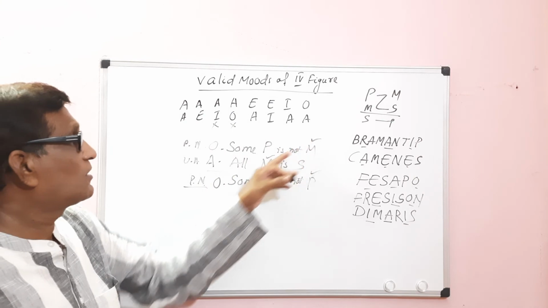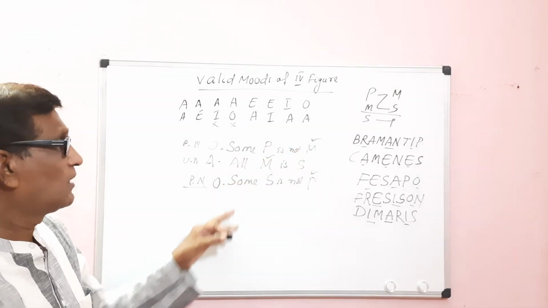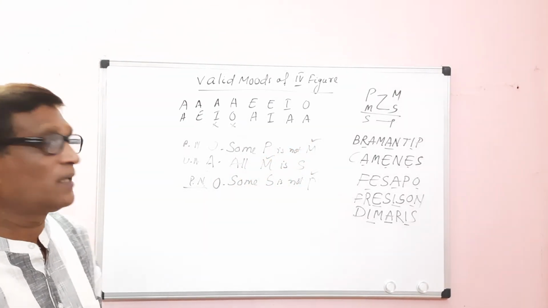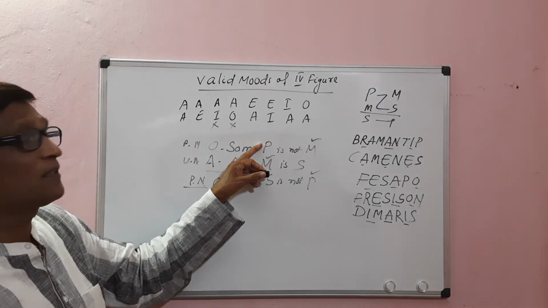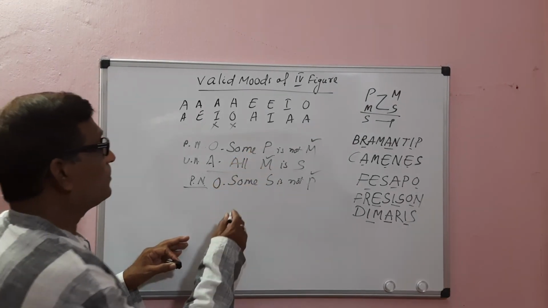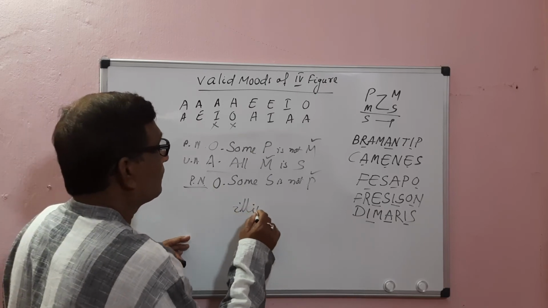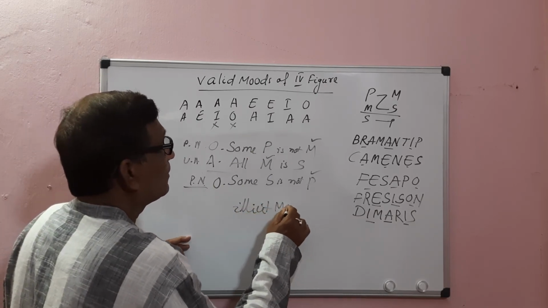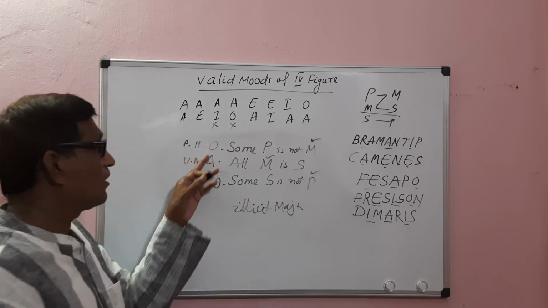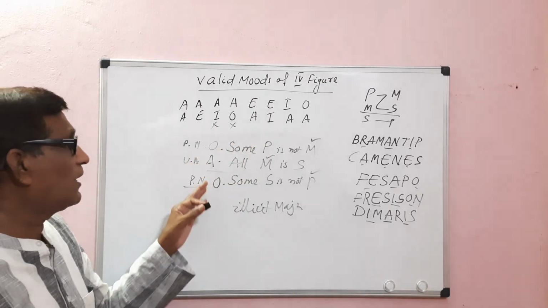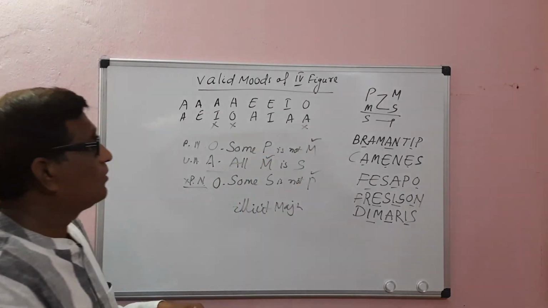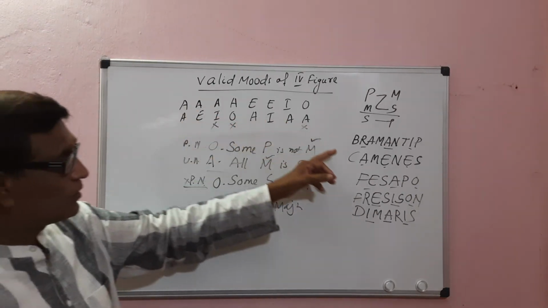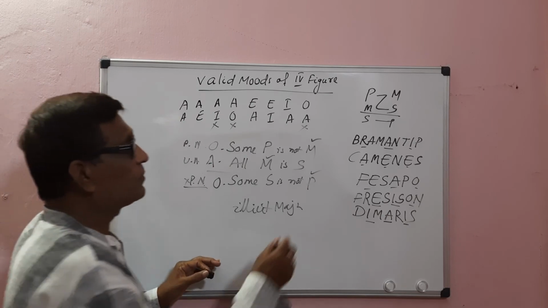Here the middle term is distributed in both premises, so there is no fallacy of undistributed middle. In the conclusion, the major term is distributed, but it is not distributed in the major premise. So it leads to the fallacy of illicit major. So this is not valid in the fourth figure. From OA, no conclusion can be derived. This is invalid.